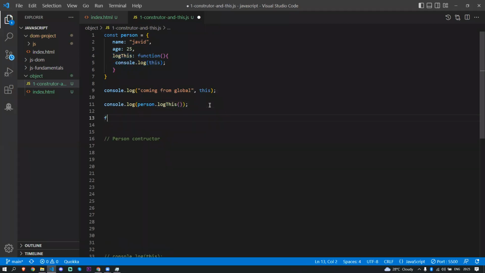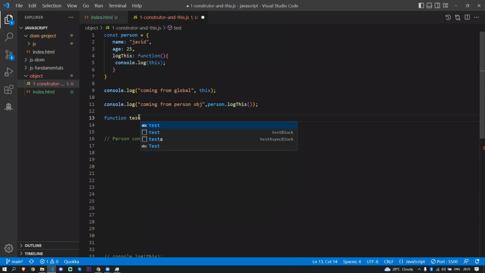And also I'll put a comment here, coming from person obj, this keyword. Now here also the same thing is working. So I'll create a function here called test.